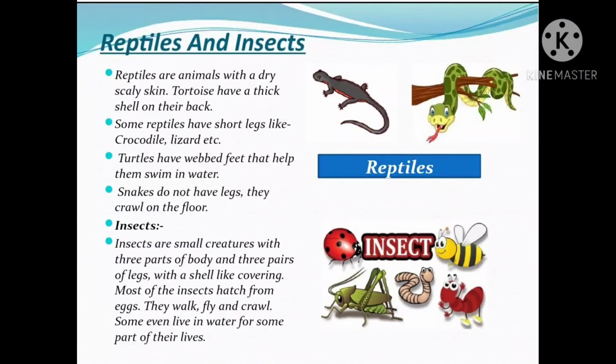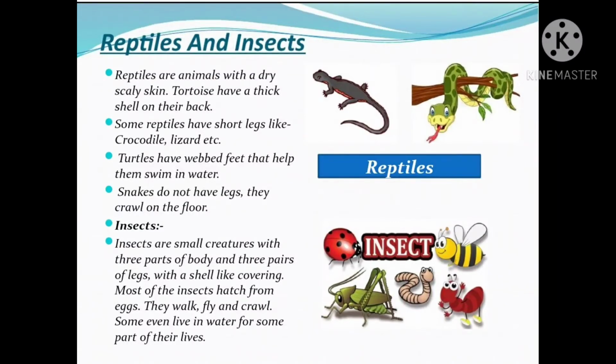Reptiles and insects. Reptiles are animals with a dry, scaly skin. Reptiles like tortoise and turtle have a thick shell on their back. Lizards, crocodile, snake, tortoise, and turtle are some examples of reptiles.